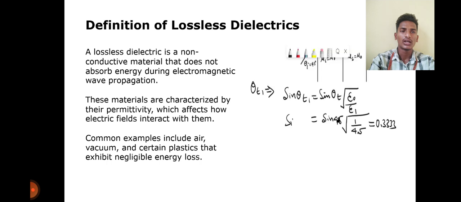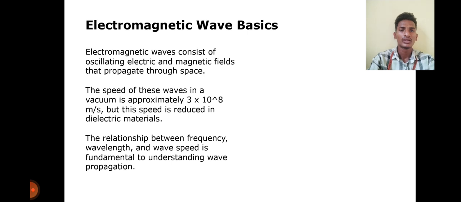And the formula is sin theta t = sin theta i times root of epsilon naught by epsilon 1. sin theta i = sin 45, root 1 by root 1 by 45, that is equal to 0.3333. Electromagnetic wave basics. Electromagnetic waves consist of oscillating electric and magnetic fields that propagate through space.